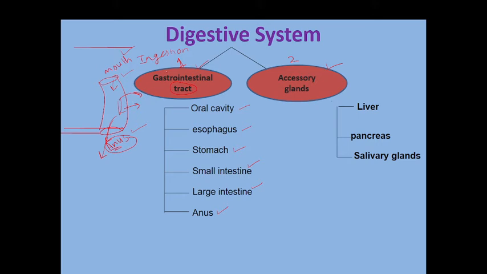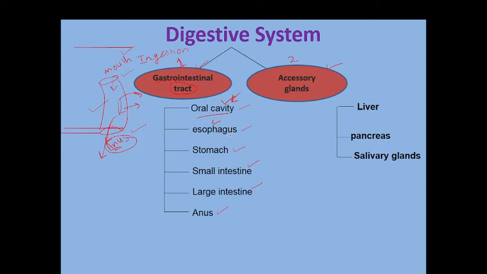So actually our digestive system is like a tube, and this whole tube which runs from the mouth to the anus is called the gastrointestinal tract. And the gastrointestinal tract contains different organs. First is the oral cavity. Actually the mouth opens into the oral cavity, and the oral cavity moves the food from the mouth to the esophagus.